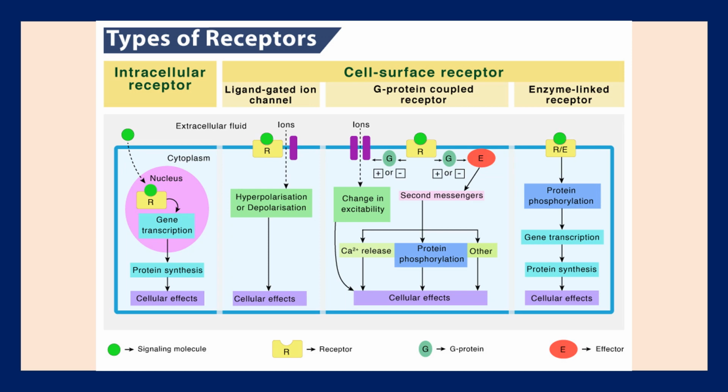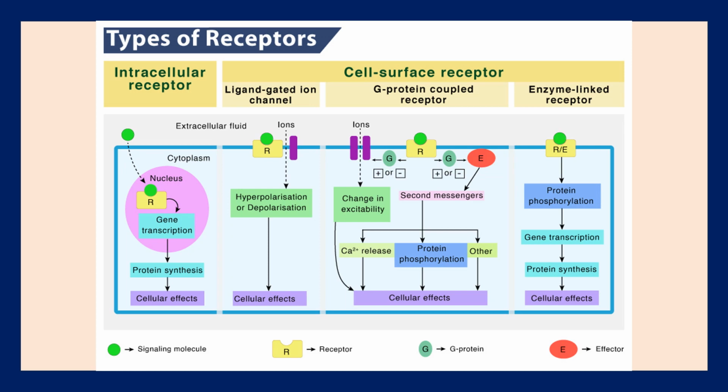It can activate the ion channels to facilitate the passage of ions from extracellular fluid into the cell, which changes the ionic concentration of the cell, and we can see the cellular effects.